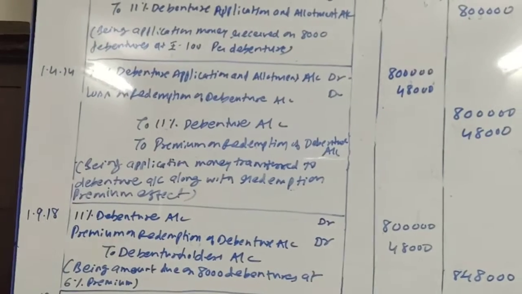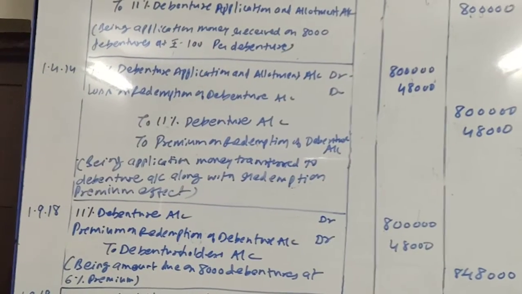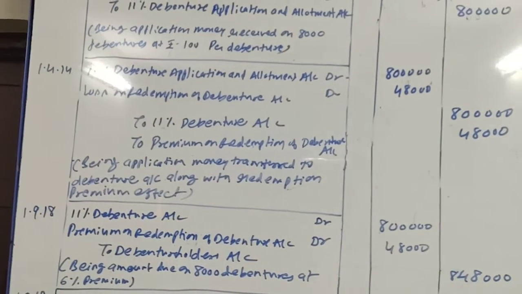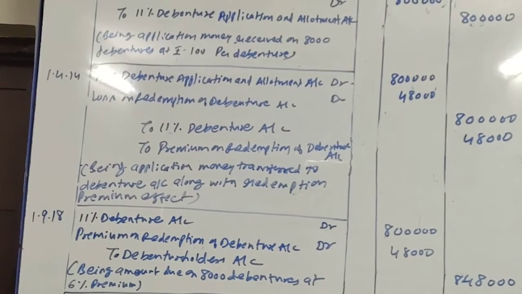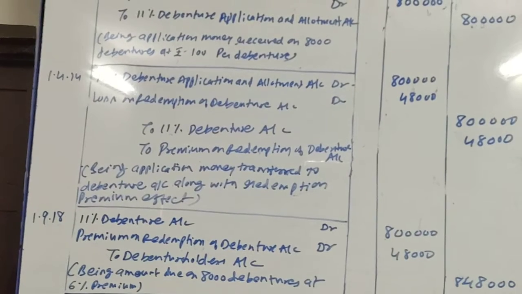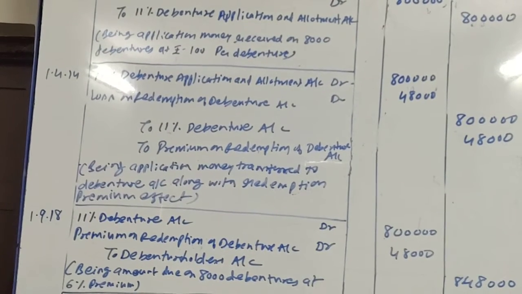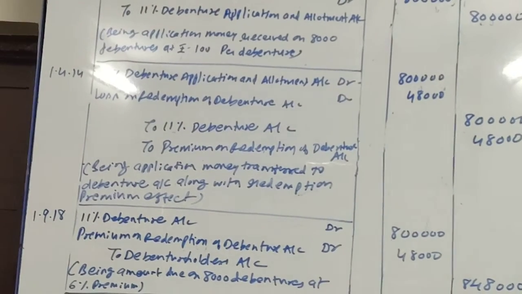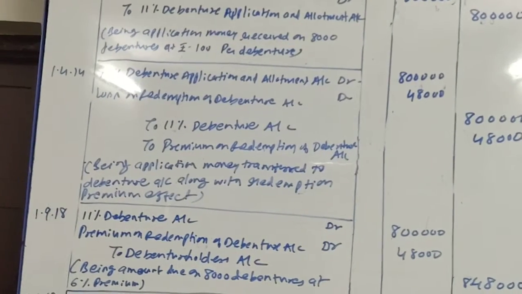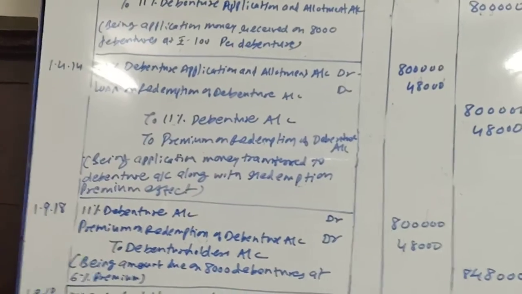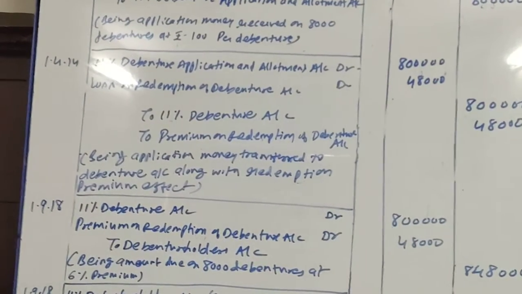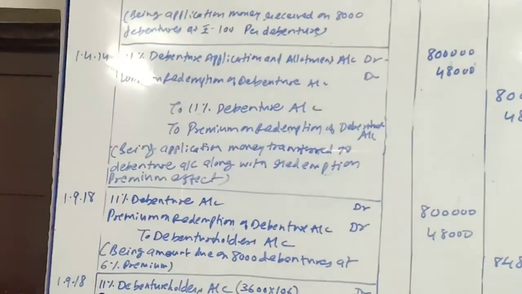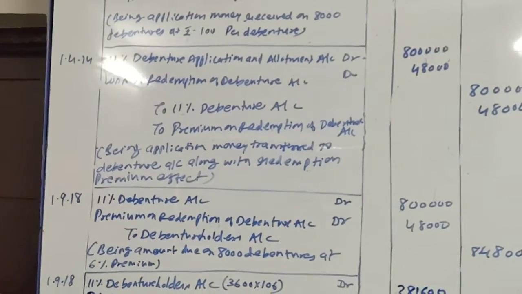Now friends, new 7% debentures are issued at a price of rupees 96. So debenture holders account we will be debiting and debentures account will be credited. Which debentures? 7% new debentures account will be credited. But we have to find the number of new debentures to be issued, because the issue price is 96. So how to do this calculation?